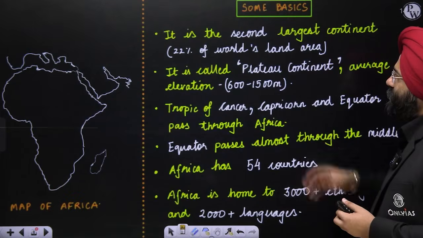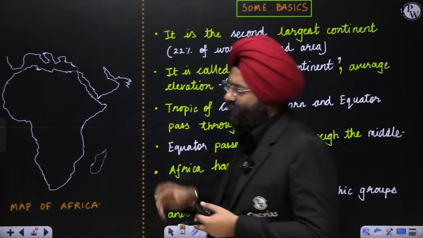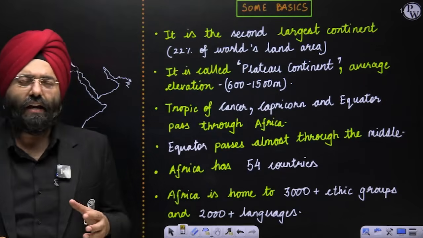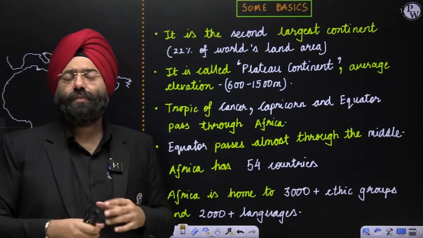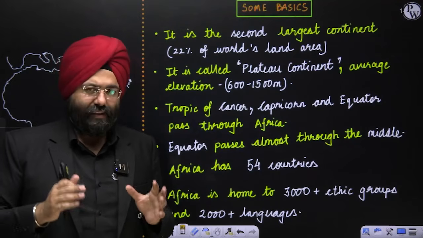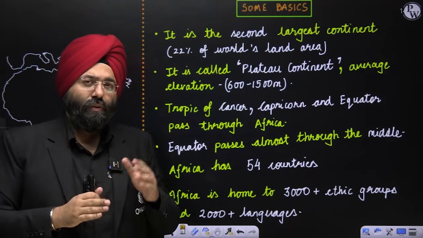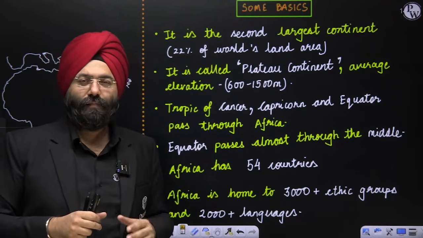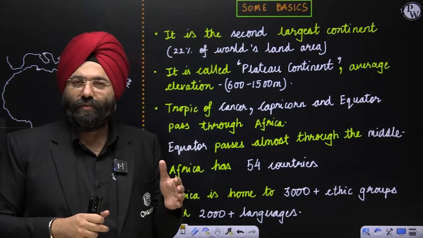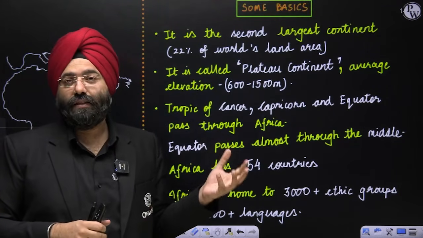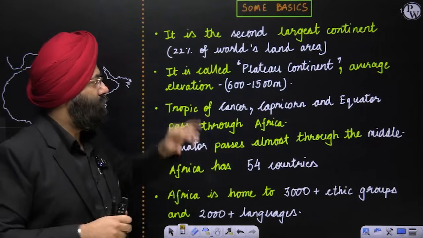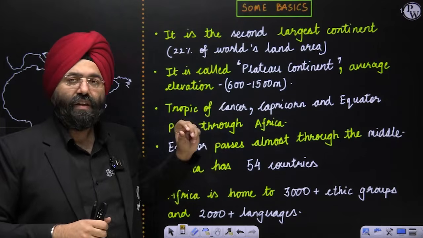Let's begin. Some basics. Now, this is a map of Africa. Let us see some basics regarding Africa, which you should know. These are certain facts and figures and statistics that have been mentioned in your old NCERTs. Rather, a better word would be the older to the older NCERTs. That means the older NCERTs are from 2005 and below, before that also, a lot of NCERTs came. So, using that content also, we have put a lot of things over here and updated the content.